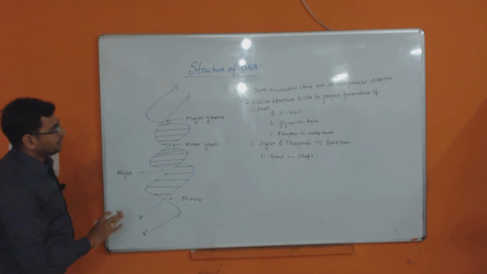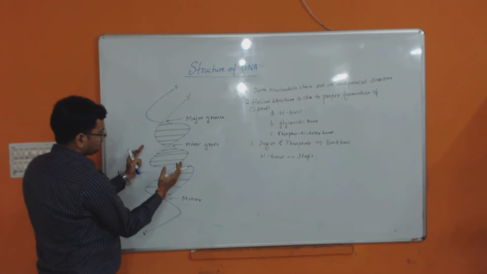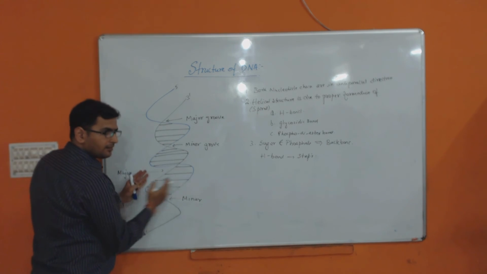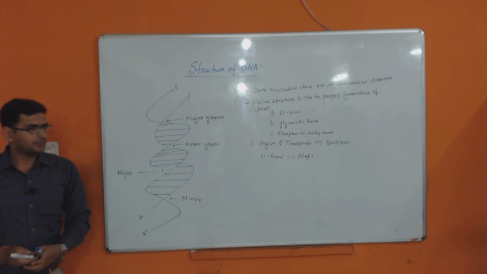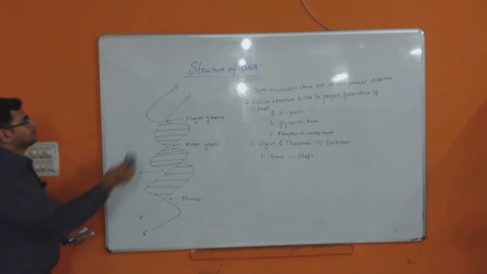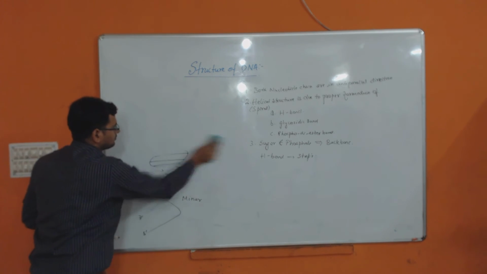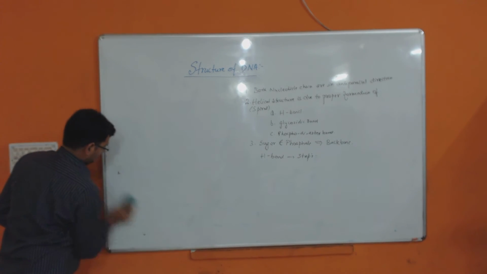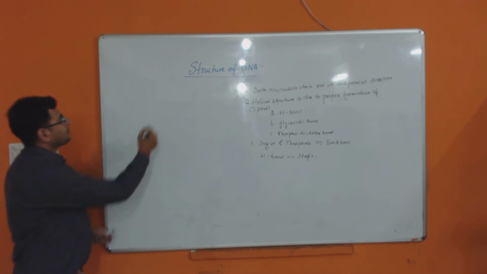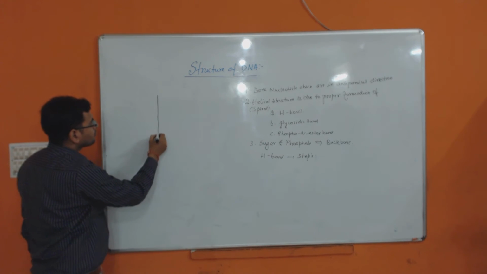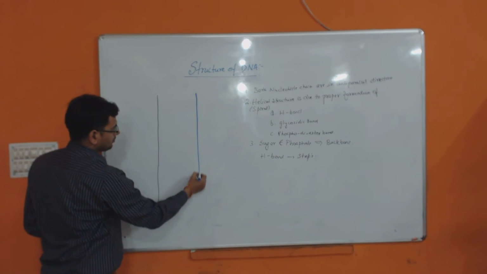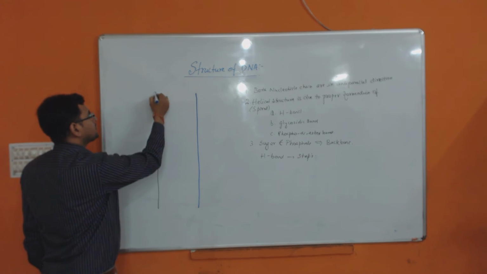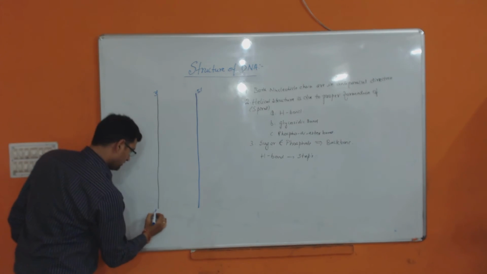Now we will try to make it uncoiled. I am going to do the uncoiling of DNA, and I will represent the DNA in linear form. This is the 3 to 5, and this is your 5.